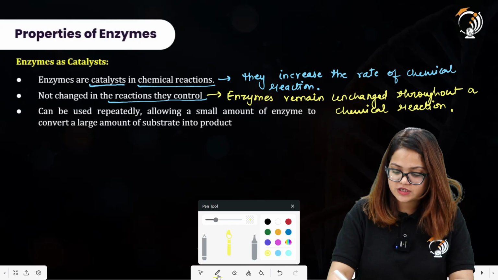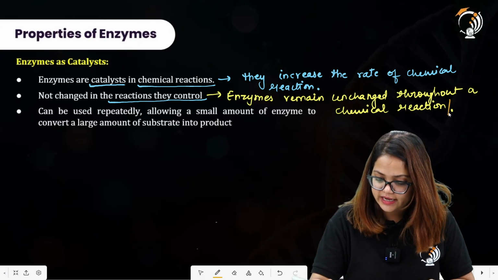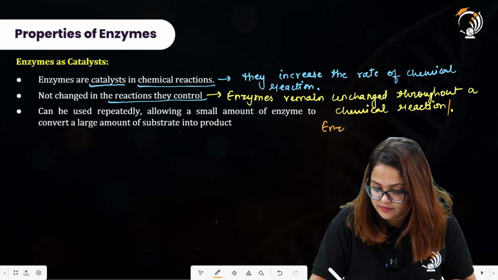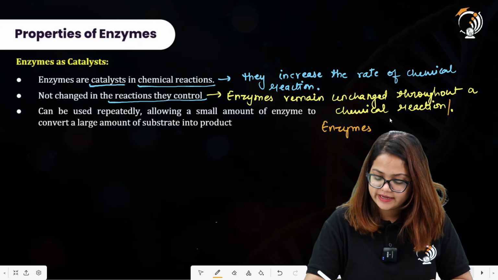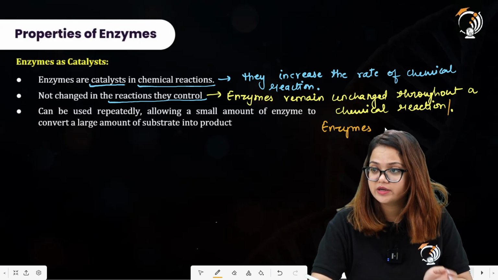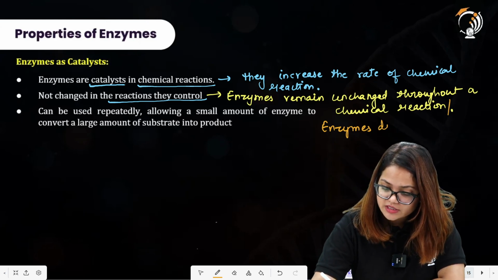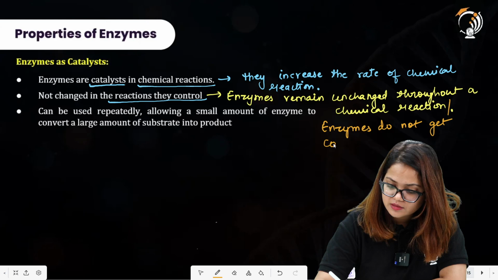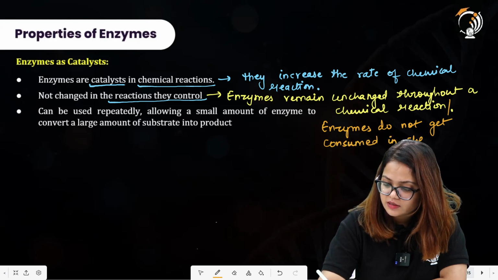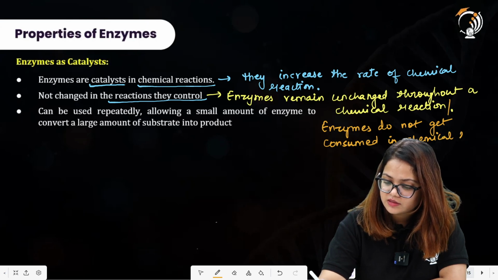Or you can also say, in other words, that enzymes are not consumed, or enzymes do not get consumed in chemical reactions.